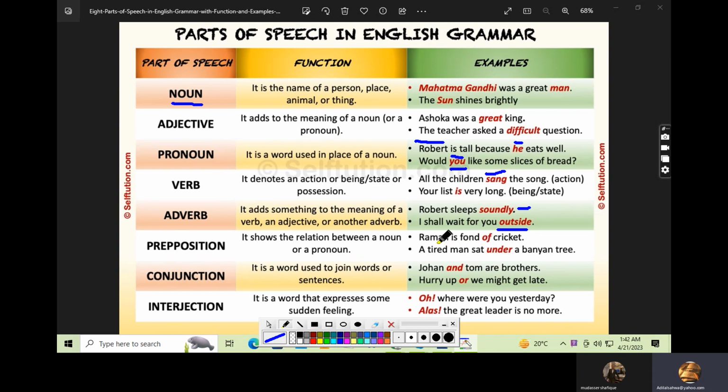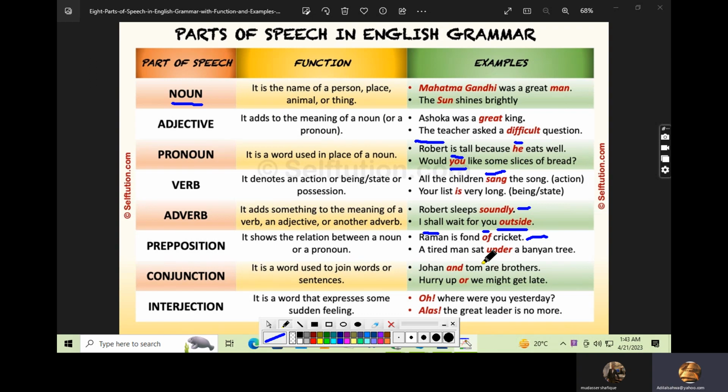If I only say Raman is fond cricket, it doesn't make any sense. So now we use the preposition of. Raman is fond of cricket. So of is a preposition which is showing the relation between Raman and his sport, cricket.